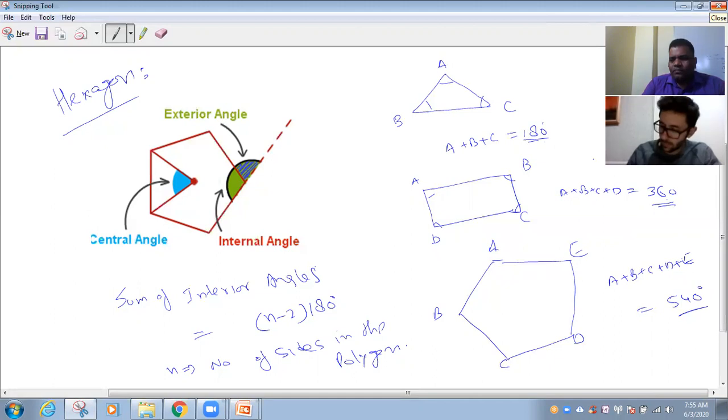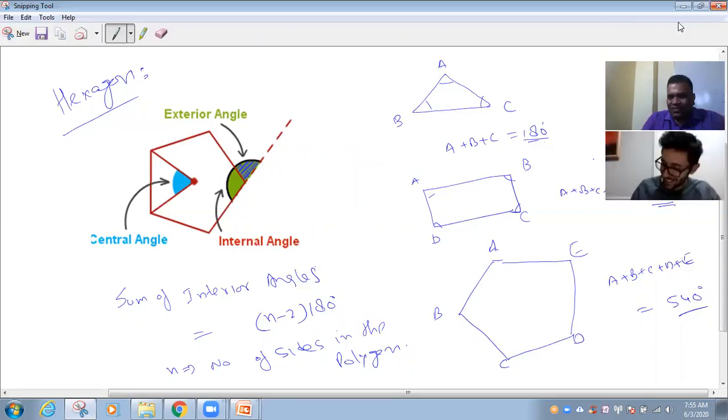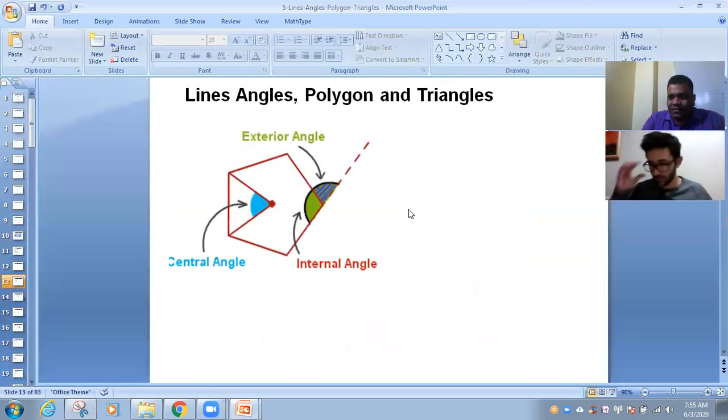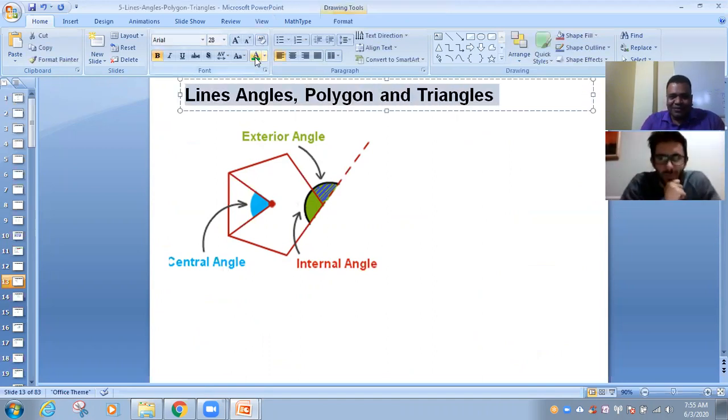You copied all? Yes. As I told you, for geometry you have to have patience. There are so many things, but the things are easy. But so many things may increase the difficulty because there are many things. But overall, the concept is easy. And all these many things should be in the brain, because when we deal with a problem, everything should pop up automatically. Then only you'll be able to solve.